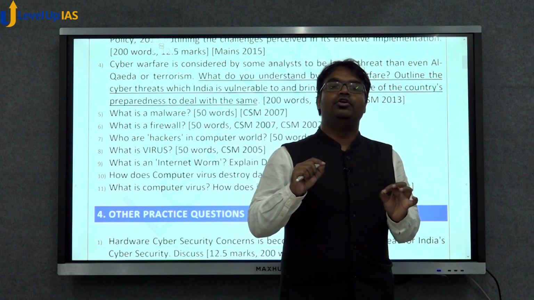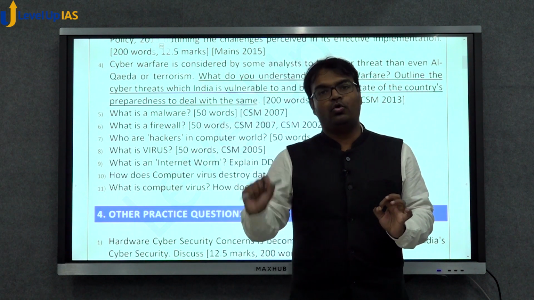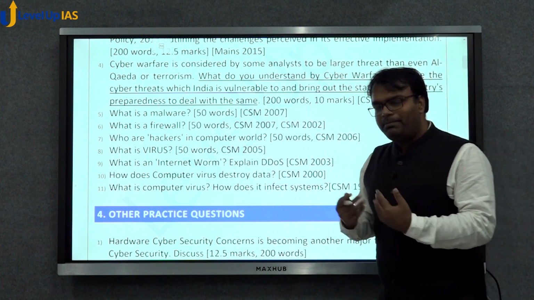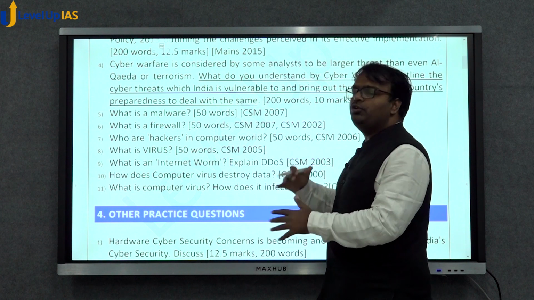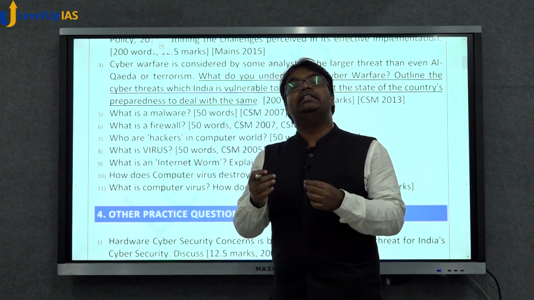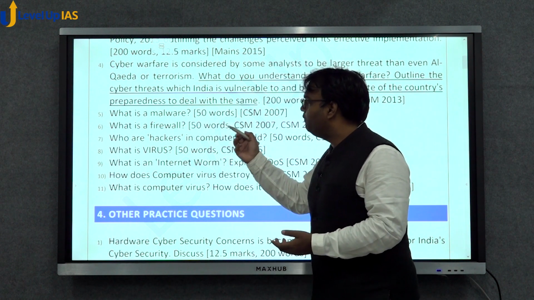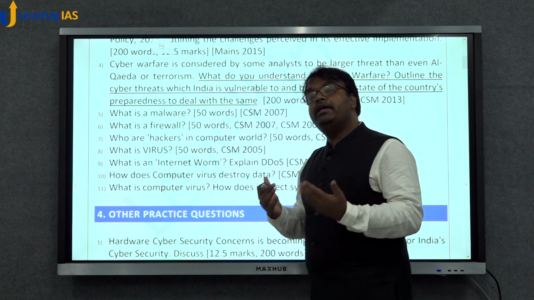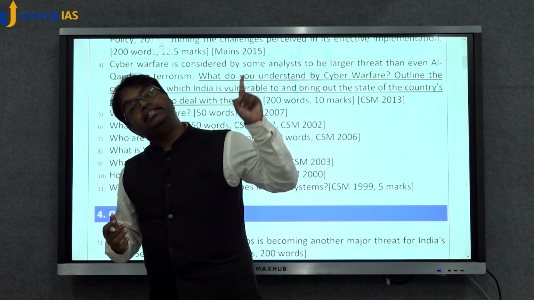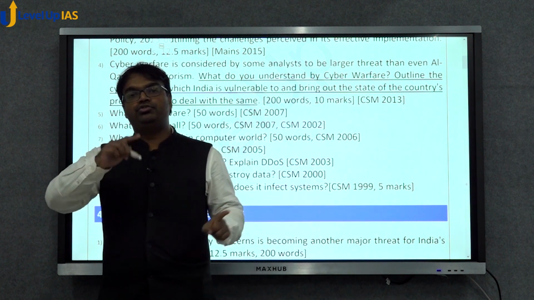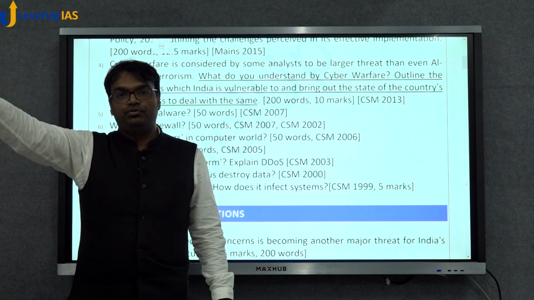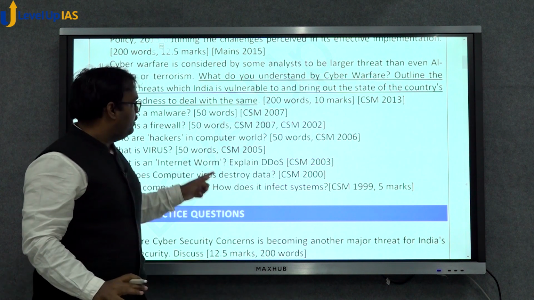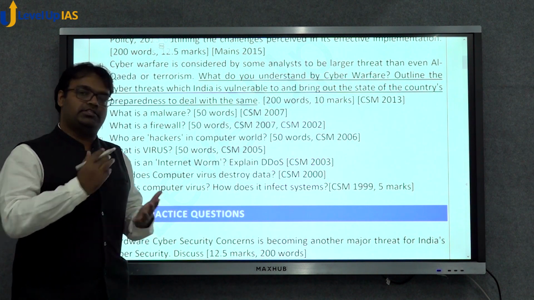So we will go through these fundamentals also, because if UPSC has asked these things in the past, we should be prepared for it. And even if they don't ask it in the cyber security topic, these terms, malware, firewalls, virus, internet worm, computer virus, may get asked in the science and technology portion, because issues related to information technology and computers are mentioned in your science and technology syllabus. Therefore, we will cover these fundamental aspects as well.